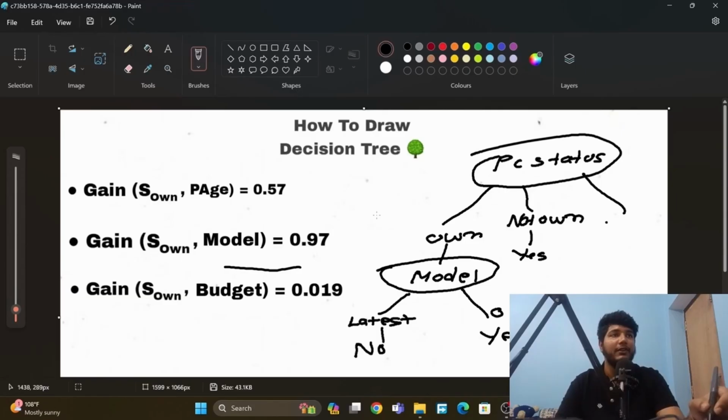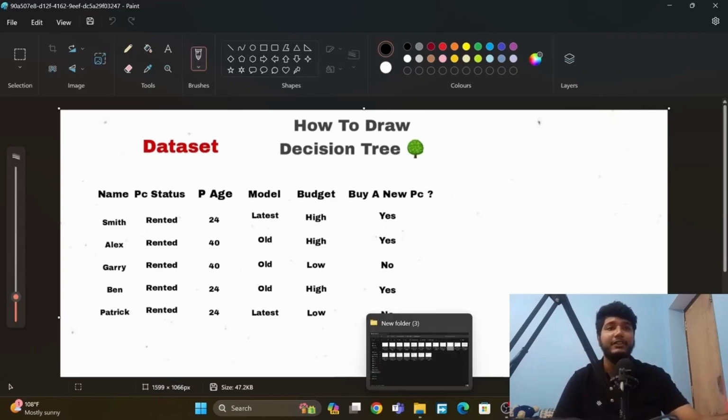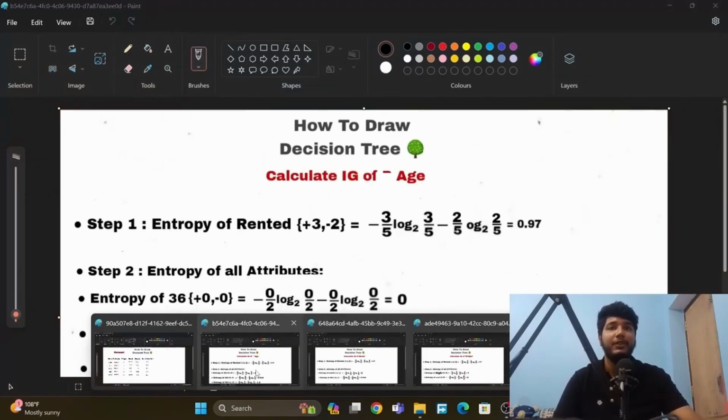Now we have to calculate, if someone has a rented PC, what decision will be arrived at. So we have to calculate for that also. Now I have separated this data from the main data set, so here is the rented one, yes and no for the rented one, and model and budget all for the rented one. Now we will calculate entropy and information gain for this data set. So let's do it again.